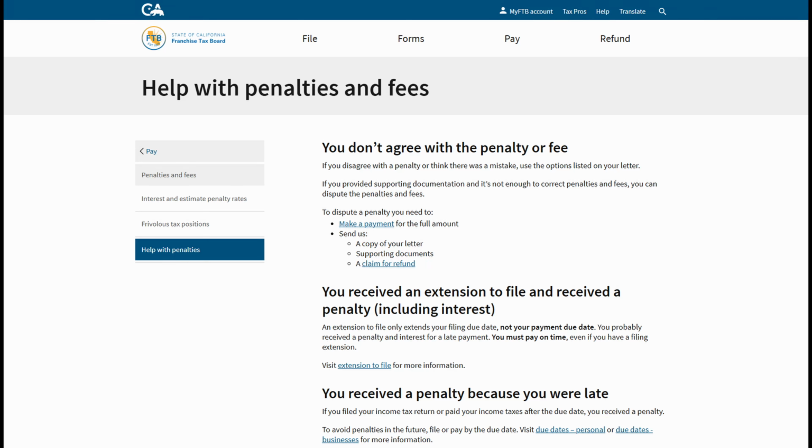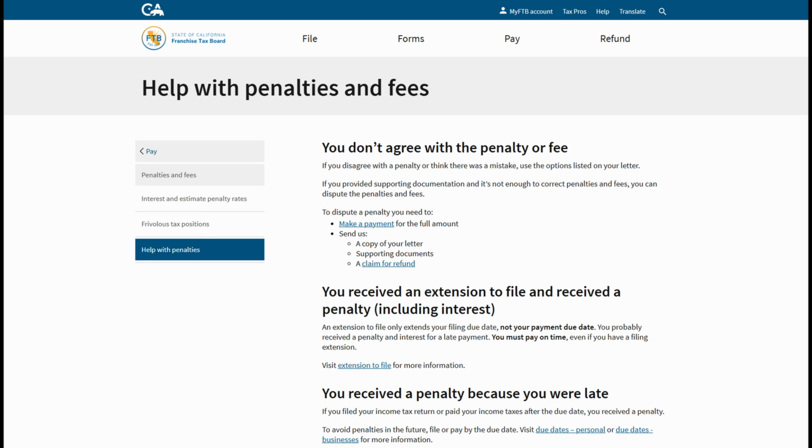The California Franchise Tax Board Help with Penalties and Fees page. If you don't agree with the penalty or fee, or if you think there was a mistake, use the options listed on your letter. If you provided supporting documentation and it's not enough to correct the penalties and fees, you can dispute the penalties and fees. To dispute a penalty, you need to make a payment for the full amount and send us a copy of your letter, supporting documents, and a claim for refund.